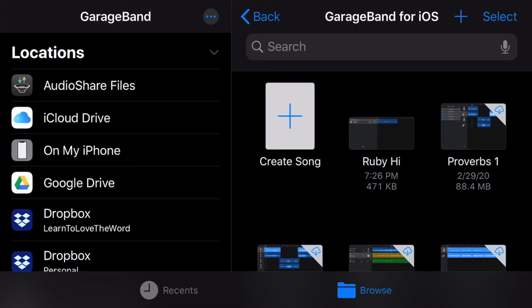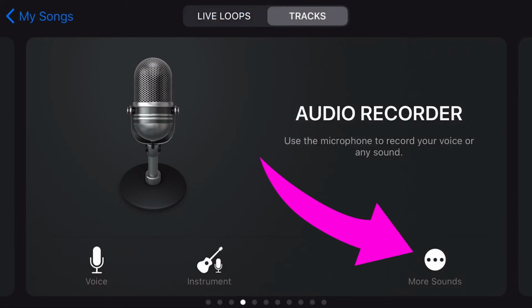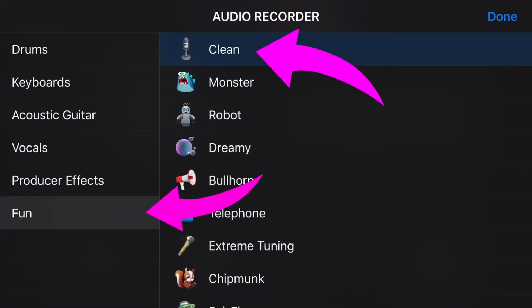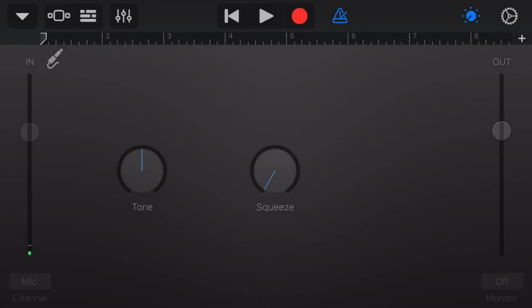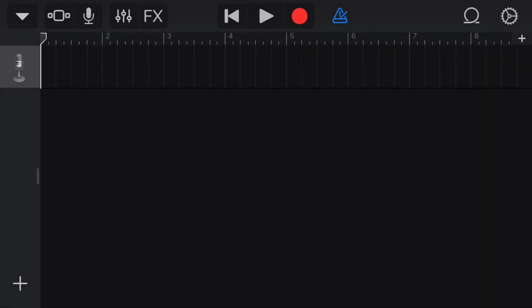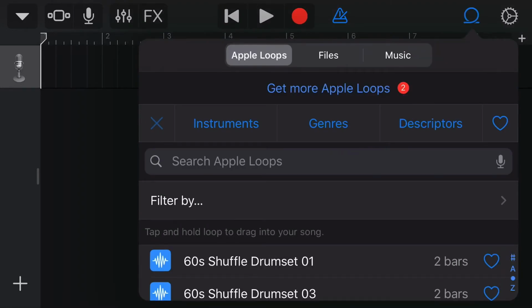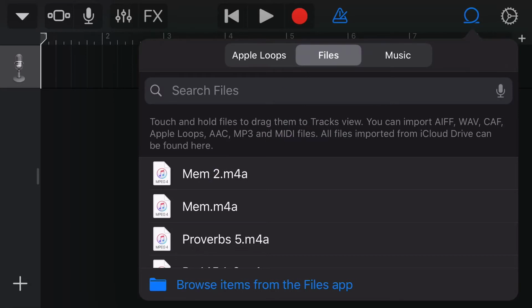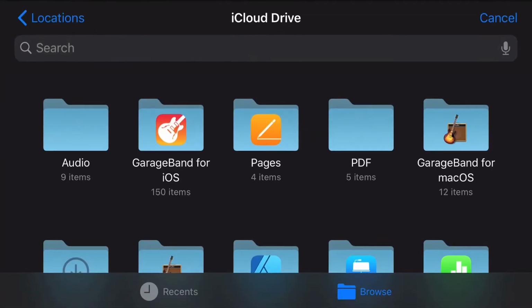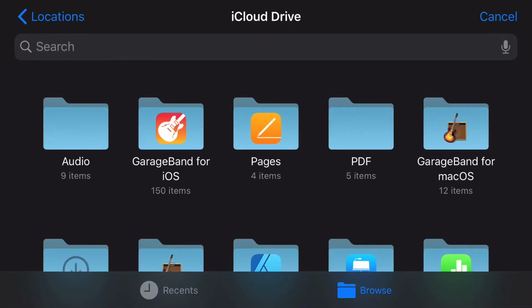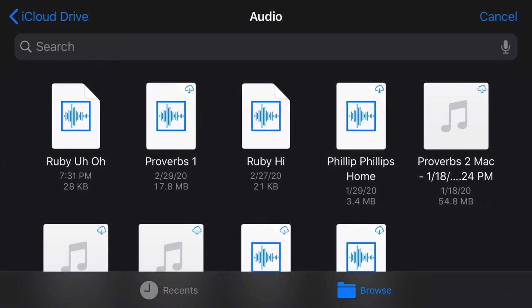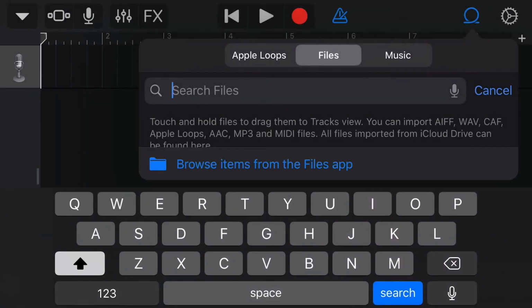But then you go over to GarageBand and create a new song, and then go to More Sounds, and I just do Fun Clean. So there's no effects to it. Otherwise it puts like reverb and stuff. And then you click this little loop in the upper right hand, and then click on or tap on Files. And then browse, go to your audio or whatever folder you exported it to. You could probably send it straight to it, but I like to use Files.